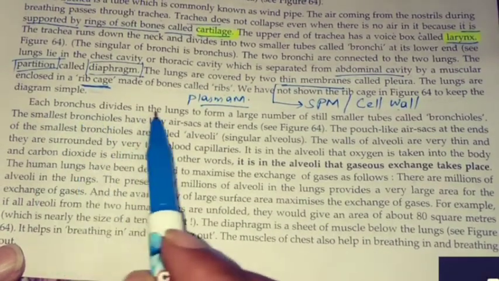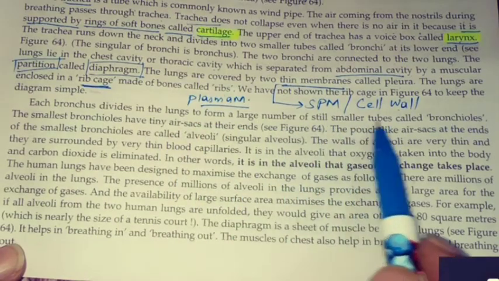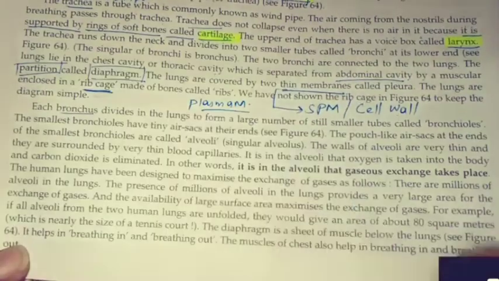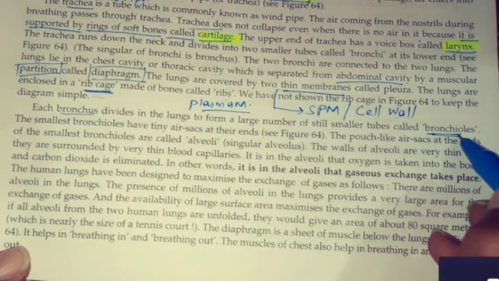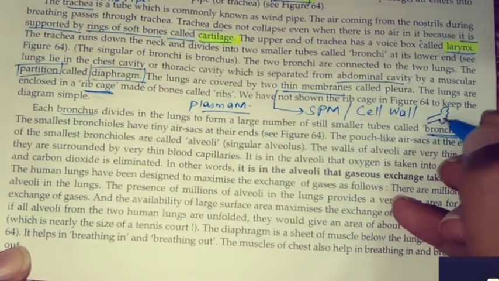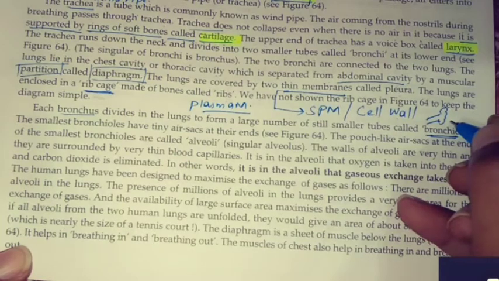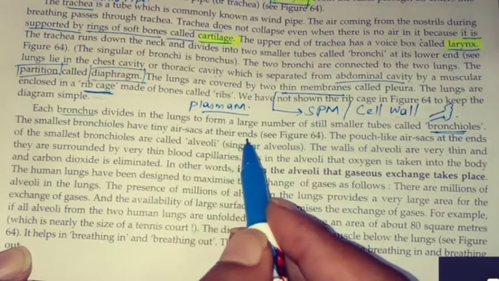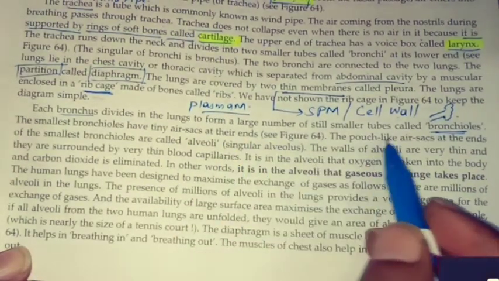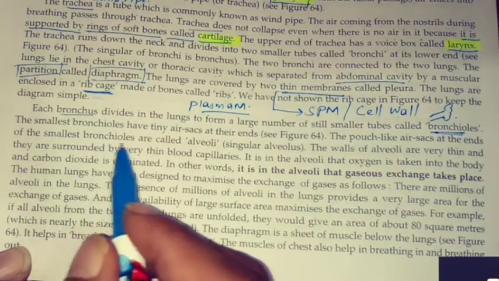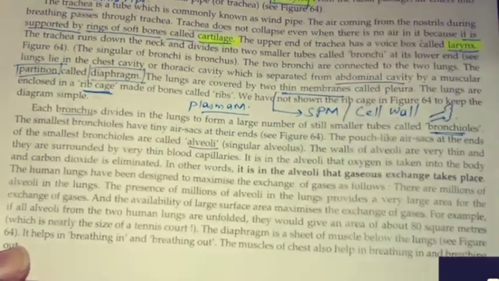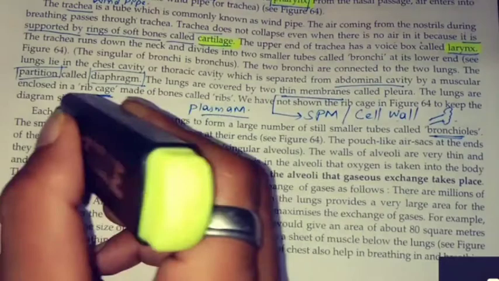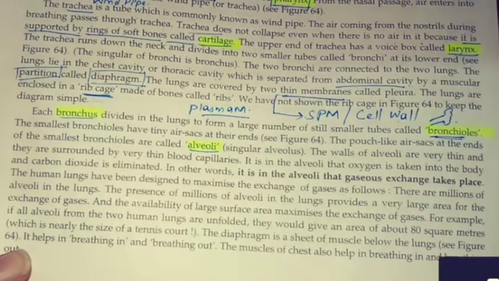Each bronchus divides into lungs to form large number of still smaller tubes called bronchioles. तो ये जो दो ट्यूब्स हैं that is bronchus, और जो ब्रांचेस निकल रही हैं उसको क्या बोलेंगे? Bronchioles. और bronchioles के टॉप पे क्या है? That flower like which is drawn, that is alveoli, where air space is present. The smallest bronchioles have tiny air sacs at their ends, and these are called alveoli. The pouch-like air sacs at the ends of the smallest bronchioles are called alveoli. Be clear with all the words. What is alveoli? What is bronchus? What are bronchioles? Okay, now?